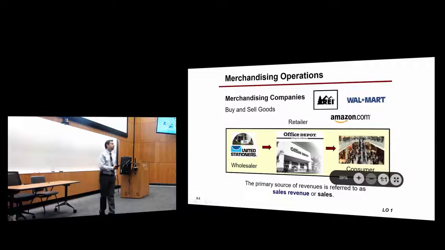Now, when we talk about merchandising companies, there are two types of merchandising companies. Exactly. So basically, you have wholesalers and retailers, right? When you go to Best Buy and buy, are you buying from a wholesaler or retailer? Retailer, because they sell to individual people. Wholesalers, they are the people who will sell to Best Buy or people who will sell staples and stuff like that. Okay?